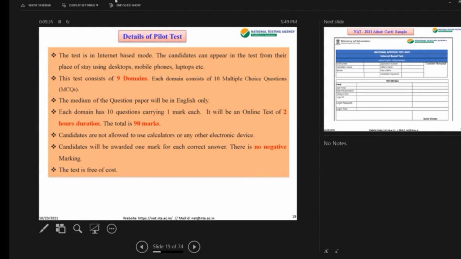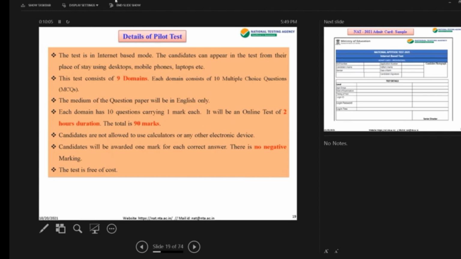Now the next point is very, very important. Candidates are not allowed to use calculators or any electronic device or indulge in any malpractice. Please do not cheat yourself. Do not have your counselor or someone sitting to tell you this is the correct answer, because you're cheating yourself. We are just trying to find out what your potential is so that you work towards it.